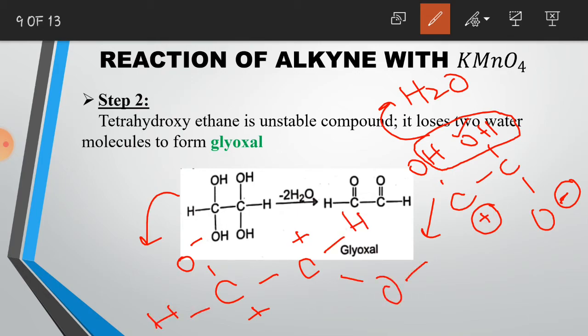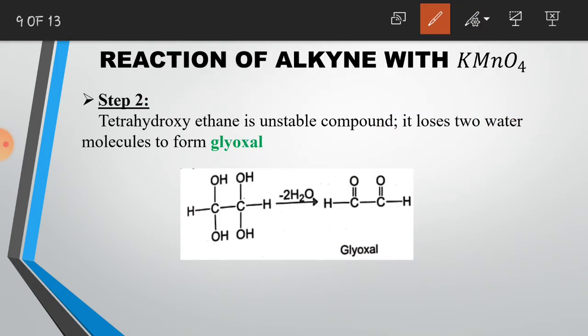Now what will happen is that this double bond will shift here. Similarly, this double bond will shift here. After the shifting of the double bond, we will get a chemical substance like this. The double bond will be generated between C and O here. Similarly, the double bond will be generated between C and O here. Now at the end we will get a chemical substance like this, which is called glyoxal.